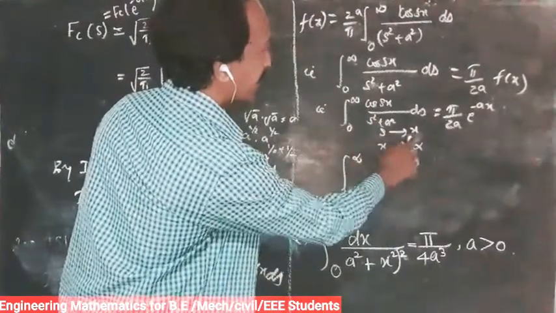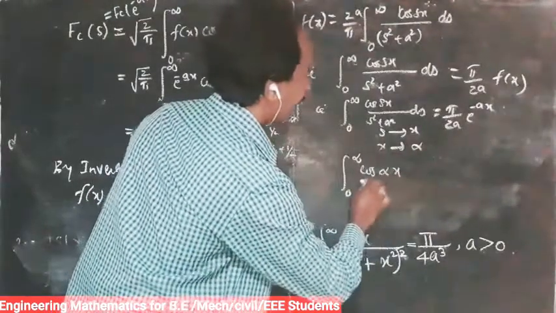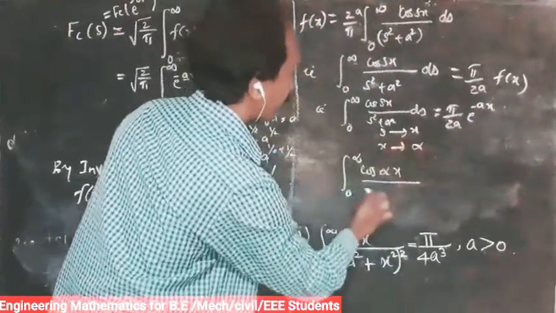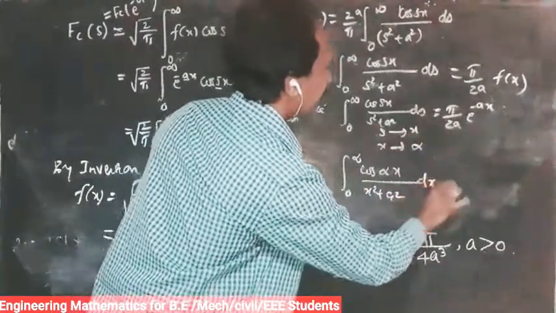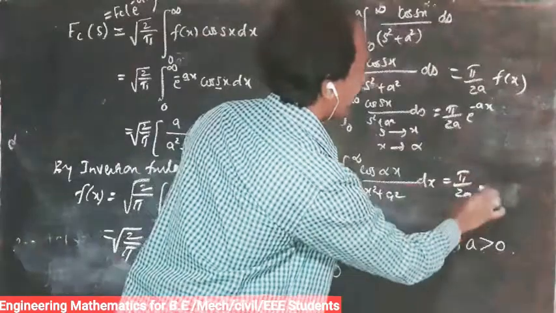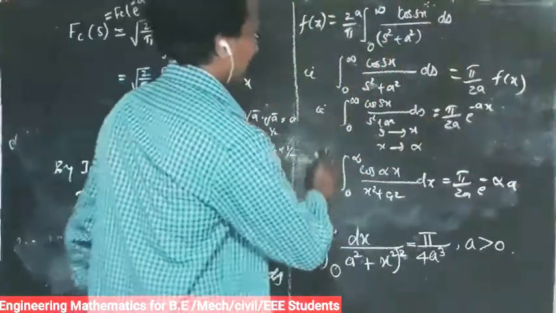So cos alpha x divided by x square plus a square, dx, is equal to pi by 2a e power minus alpha a. So that is the first part.